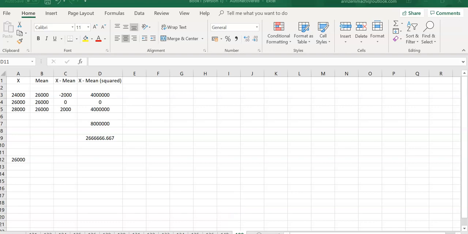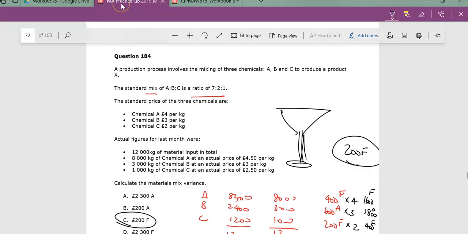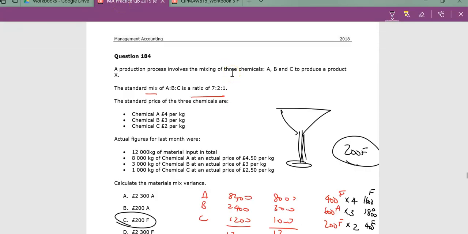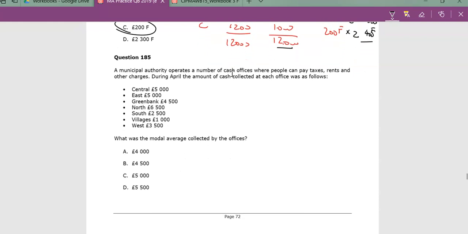Okay, let's go on to the next set of questions. The next set of questions are questions 185 to 190. So we're here looking at mean, median, mode, that sort of thing, and we discussed this. We're looking at central tendencies, different types of averages. So we're looking at the modal average, and the modal average is about the one that occurs the most.